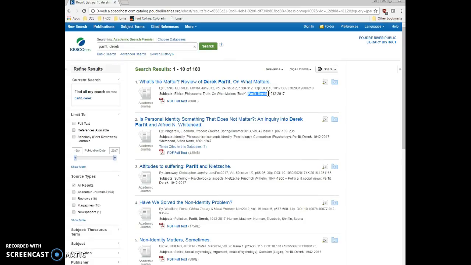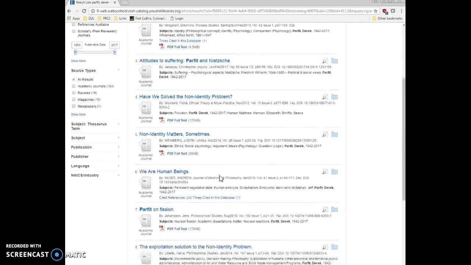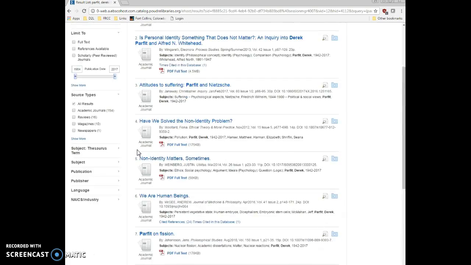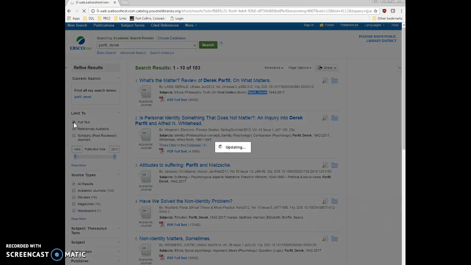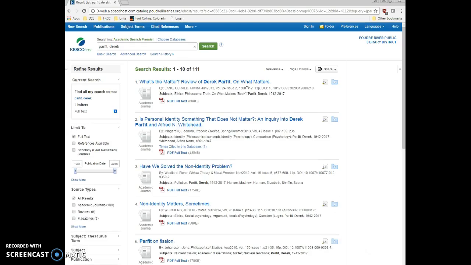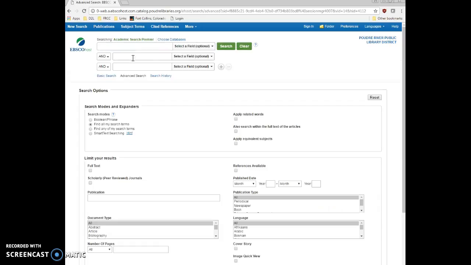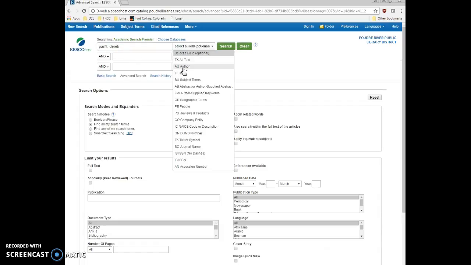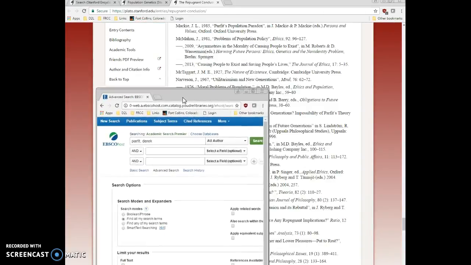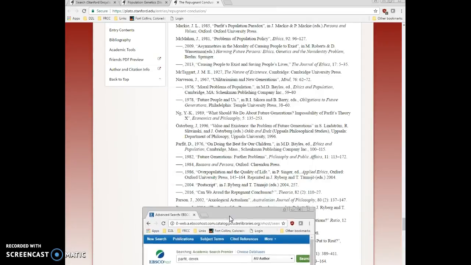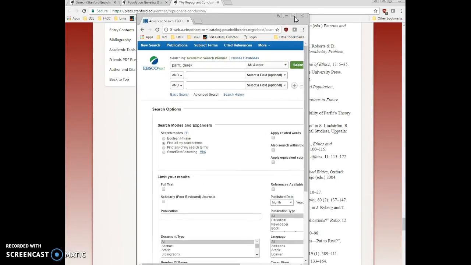So here he's going to start popping up, and whether we can find that exact article we were looking for is going to be tricky. One thing to check is the full text box and see if that changes it. And the other way to do these searches, click on the advanced search. So I'm going to copy that into here, turn that into an author search so that I'm finding exactly Derek Parfit, and then go back to the article I wanted to find, which was Future Generations.